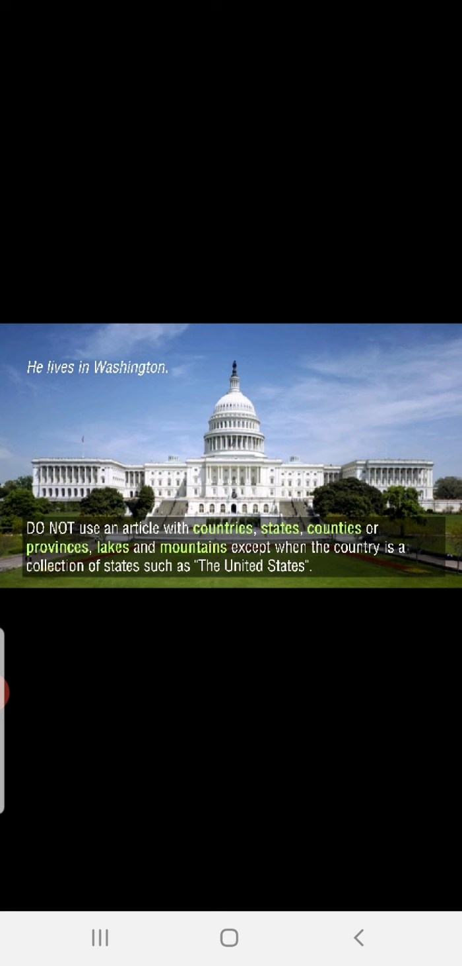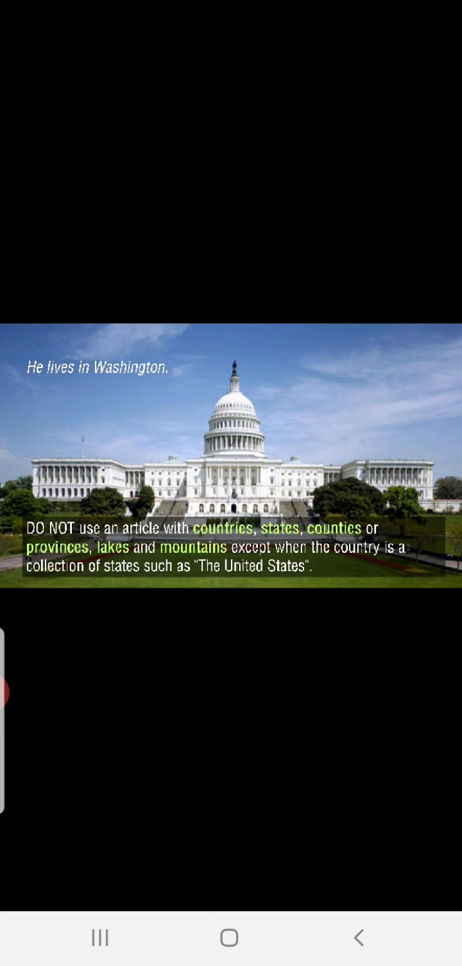See, do not use an article with countries. We never say "I live in an India." No, we say "I live in India." That's it. Not "an India." When I tried to use it myself, my sentence went the wrong way because it is not correct. We should not say "an American president." No, "American president." That's it.